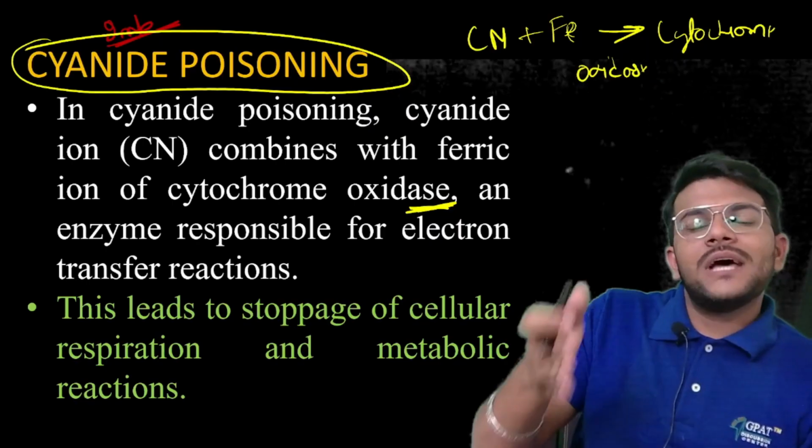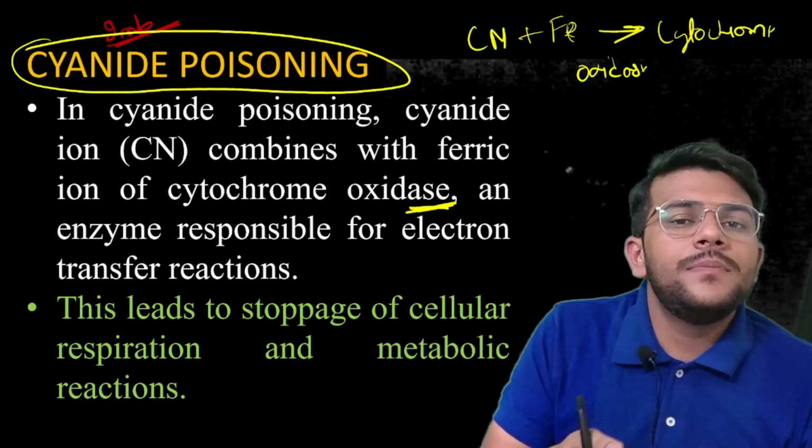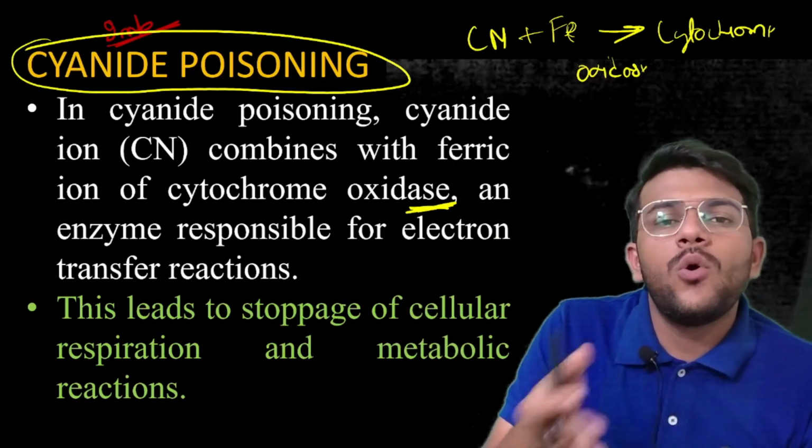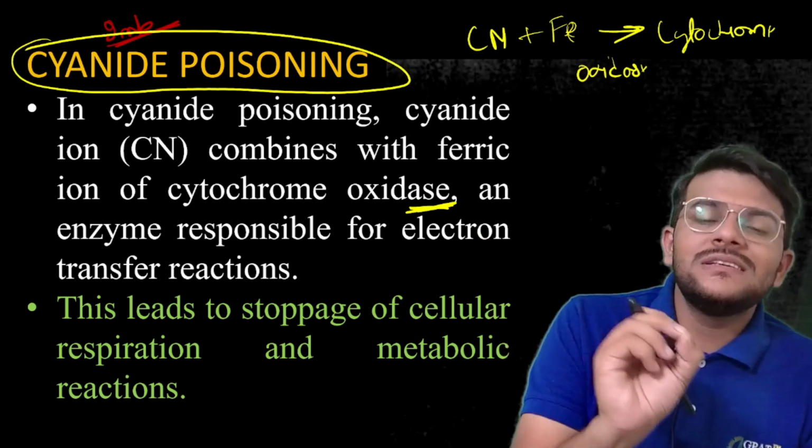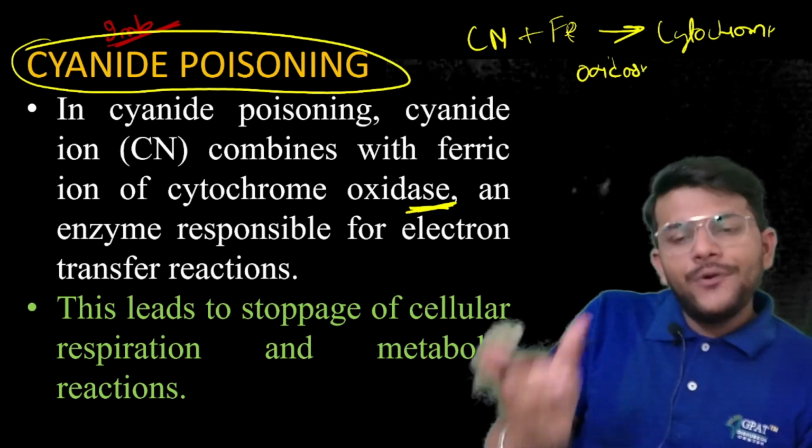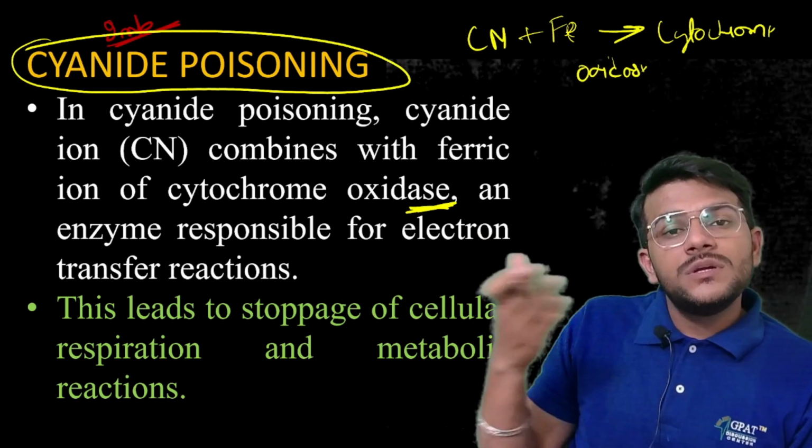All enzymes are protein except some ribozymes that are non-protein in nature. That is the right statement. We have a few ribozymes that do not originate from protein.